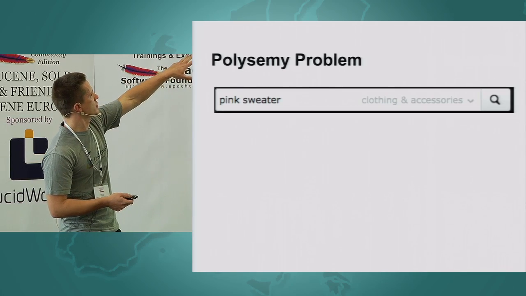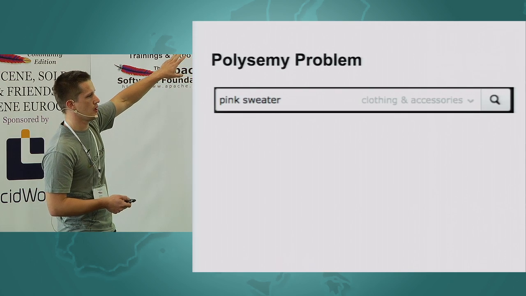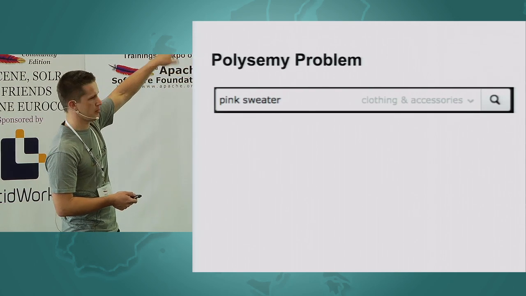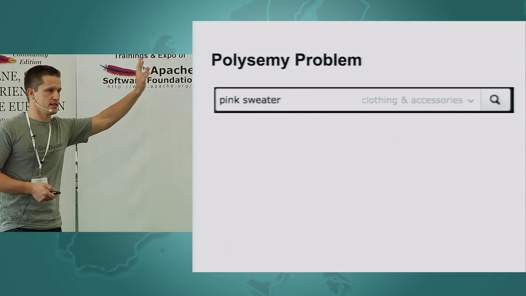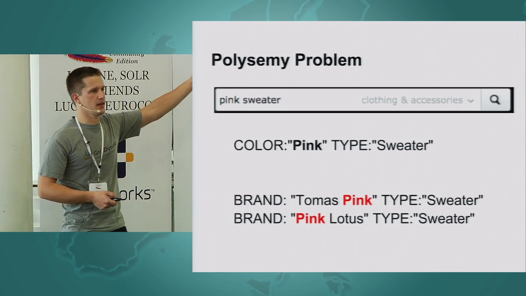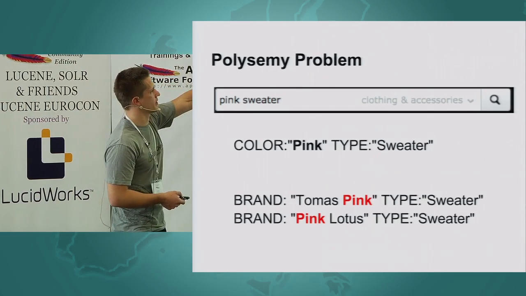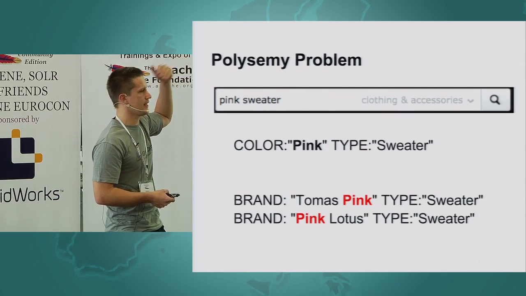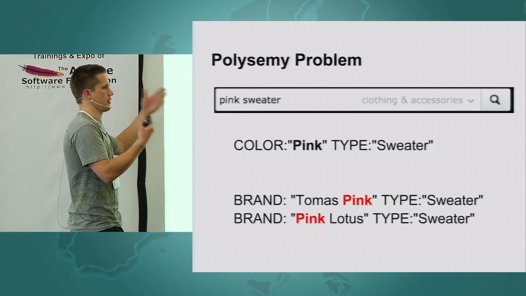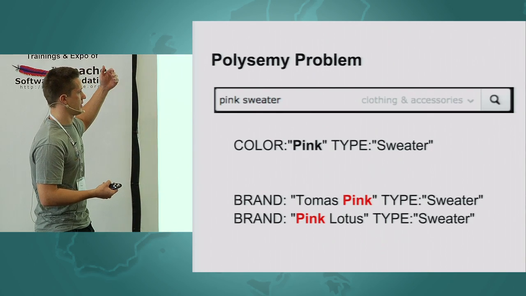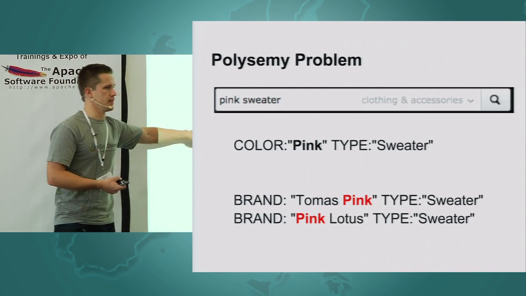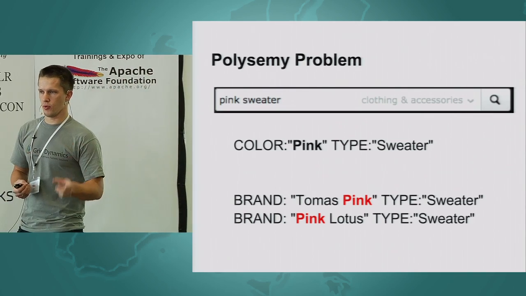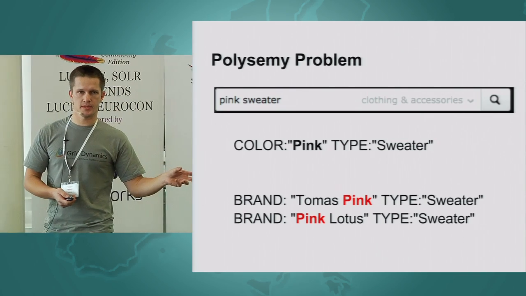If a shopper searches for pink sweater, what do you think the word pink means here? It's definitely color, right? And we expect that the word pink will be recognized as a color. There could not be any alternative interpretation. But in classic search, it will be captured as one word from multi-word brand names.